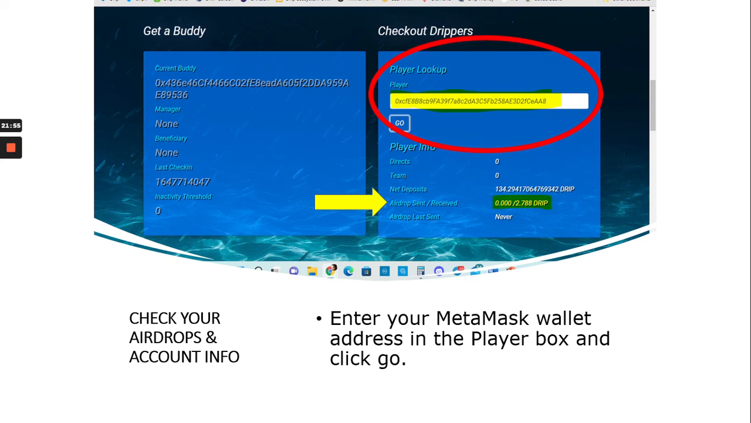Here's another side note. If you want to check your airdrops or account information, you would go to the main page, the faucet, yes. In the middle of the page where it says check out drippers, you would put in your wallet address and hit go. It'll show you if you've received airdrops and how many airdrops you've sent, your net deposits, airdrops last sent, your directs, your team members, and so forth.